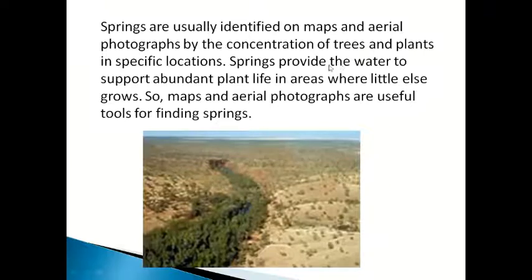Springs provide water to support abundant plant life in areas where little else grows. In barren areas where there will not be anything, springs provide a good amount of water and that will grow a good amount of plants.